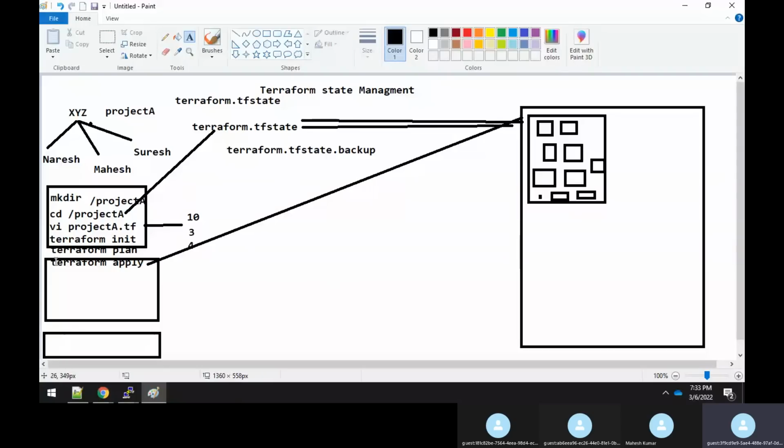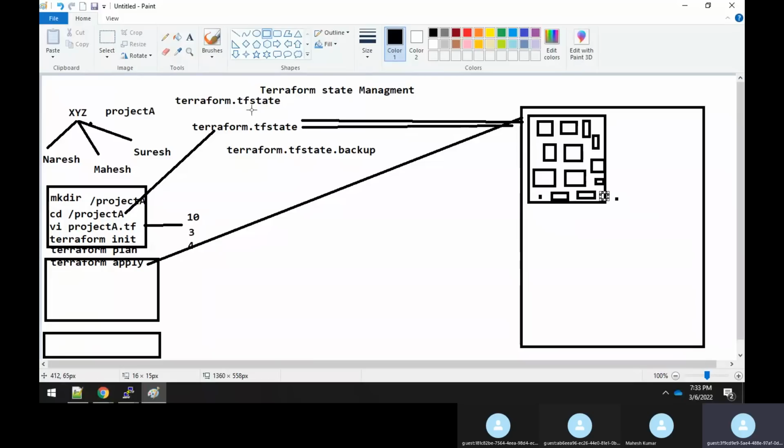Now what will Terraform apply do? In the same resources, it will not create a separate one. In the same resources, 4 more resources will be added. Again the same stuff: all the data information about each and every resource will be collected and written into the terraform.tf state file.